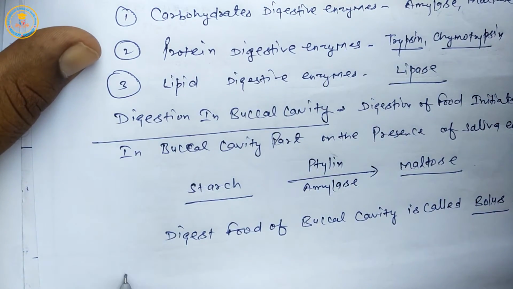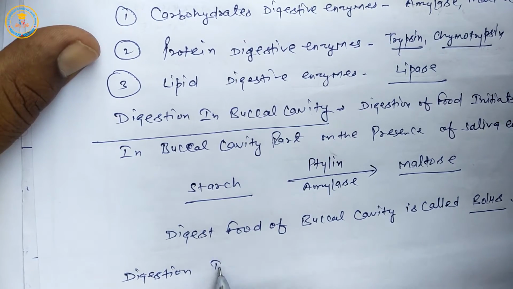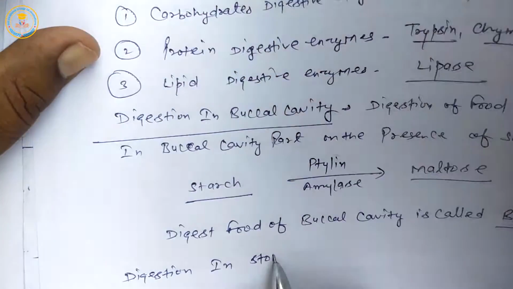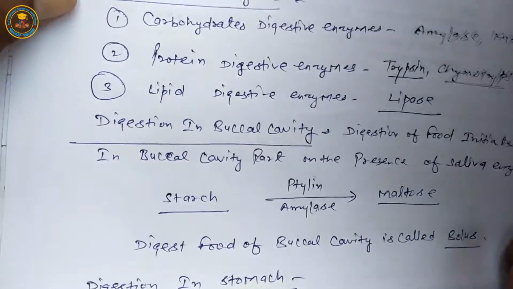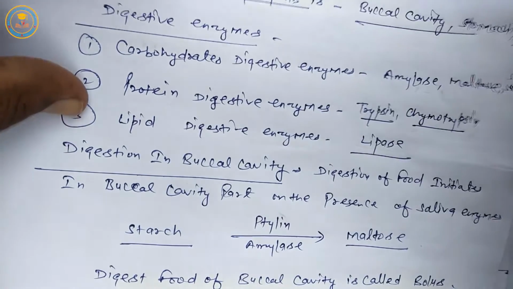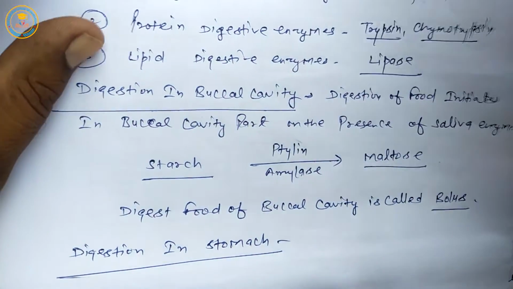Next is digestion in stomach part. Students, stomach is a part of alimentary canal. Shape of stomach is J shape.